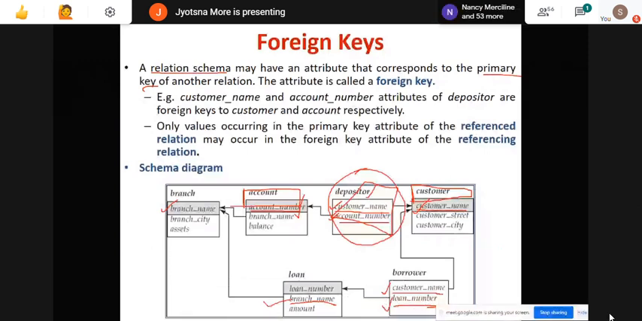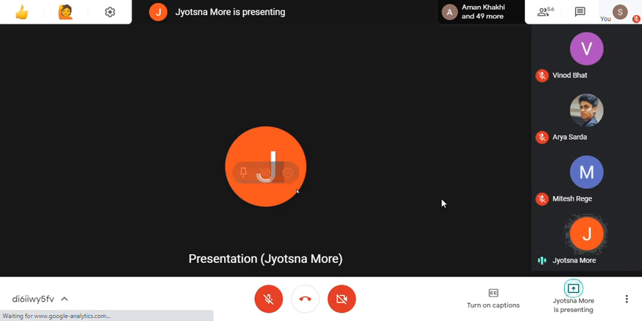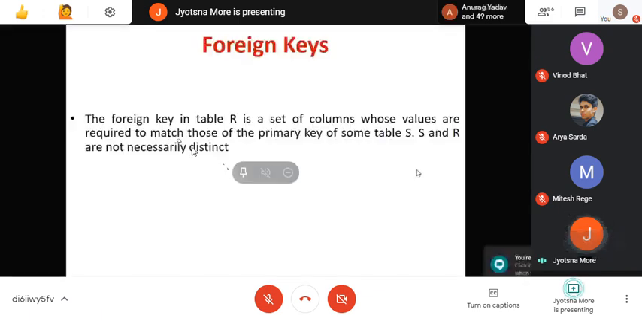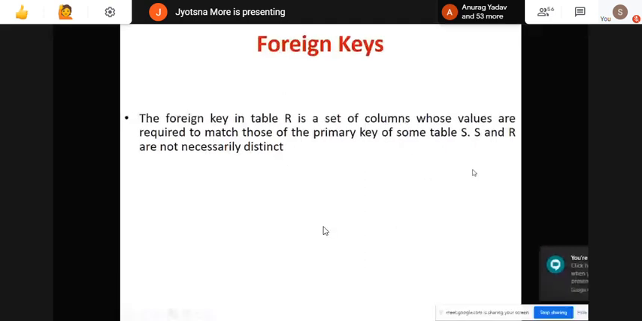Any doubt? That is about the foreign key. Now, these are very important definitions. Remember here, the foreign key. What is the foreign key definition? The proper definition in terms of relation: the foreign key in table R. Okay, so here in this case, this is table R.